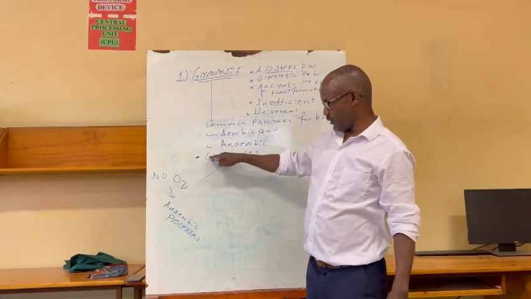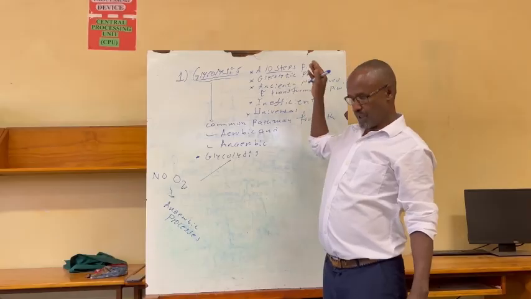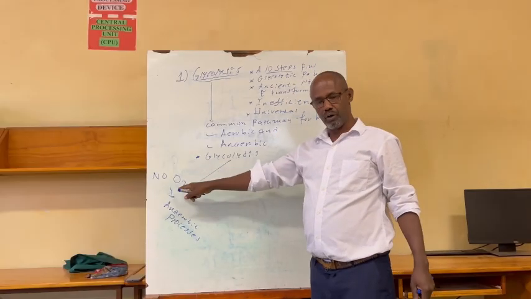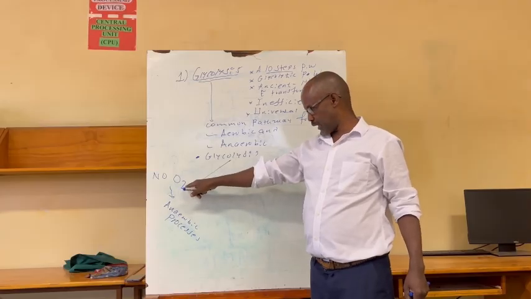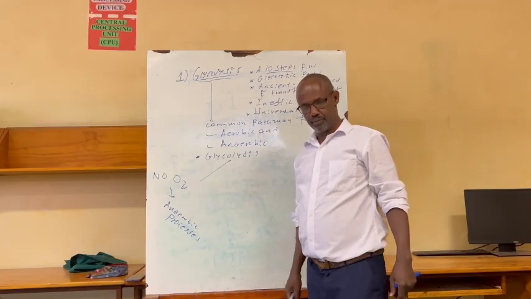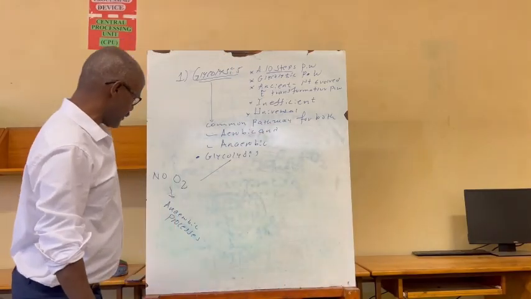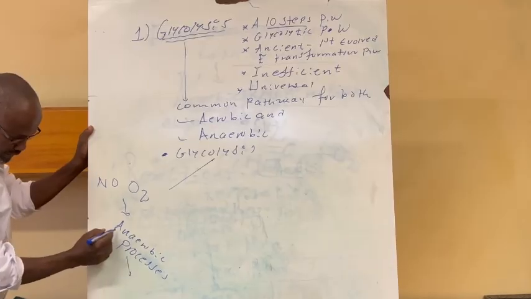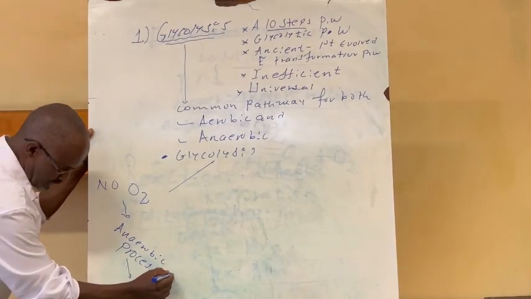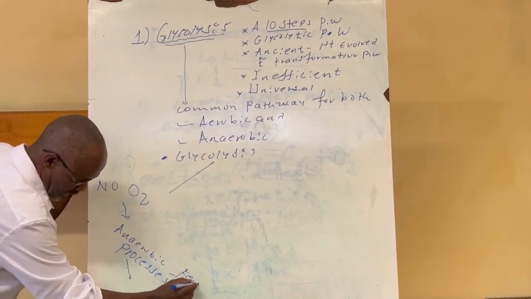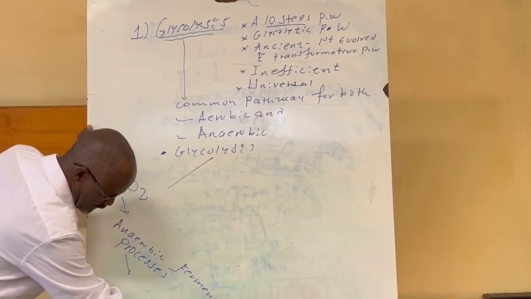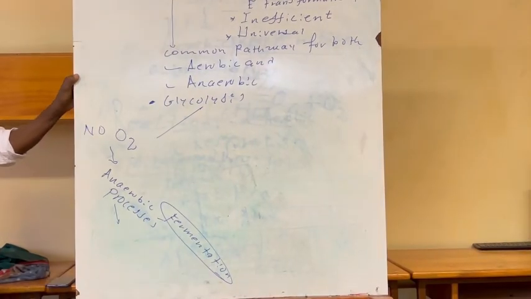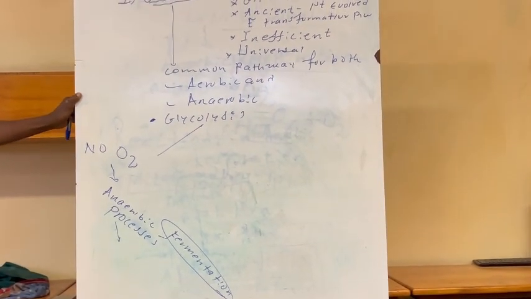We have said that glycolysis is common for both aerobic and anaerobic. What happens if the cell is deprived of oxygen? If there is no oxygen, the cell undergoes a further anaerobic process, which results in the production of... this further anaerobic process is known as fermentation. And this fermentation depends on the type of cell.